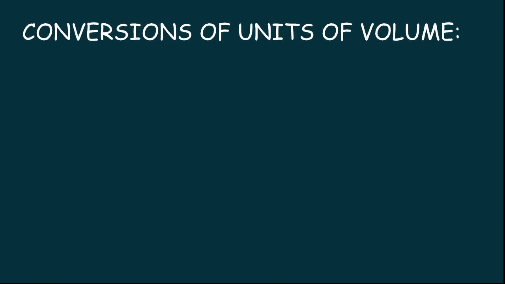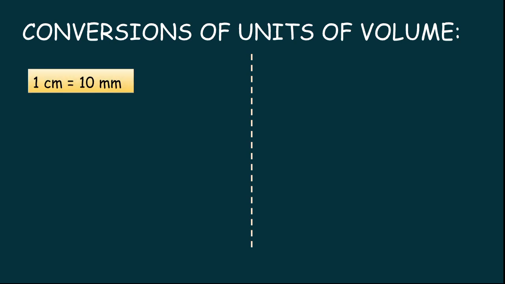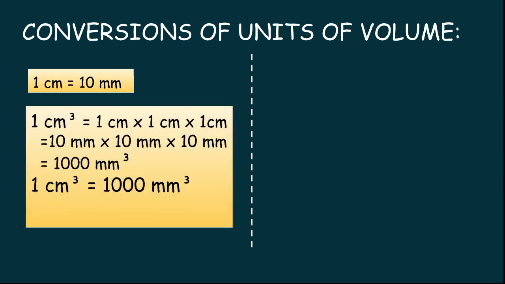Now let us see the conversions of units of volume. The basic conversion which we know is 1 centimeter is equal to 10 millimeters. So 1 centimeter cube, as the units of volume are cubic units, we can write 1 centimeter cube as 1 centimeter into 1 centimeter into 1 centimeter. So replacing 1 centimeter with 10 millimeters, we get 10 millimeters into 10 millimeters into 10 millimeters, which is equal to 10 into 10 into 10, 1000 millimeter cube. So therefore 1 centimeter cube is equal to 1000 millimeter cube.